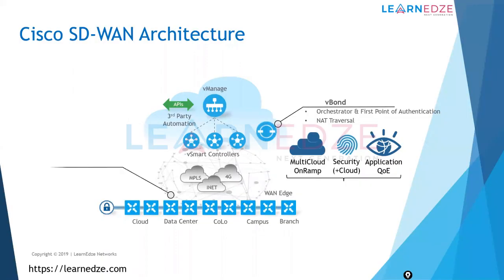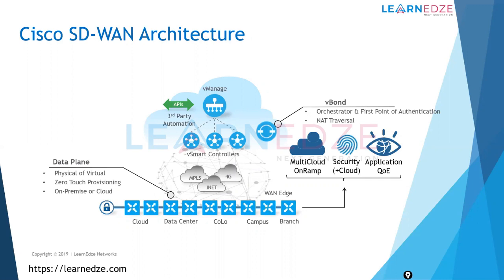Okay, so as we discussed, this is the data plane device. This data plane device is either physical or virtual. There is a typo there, so just ignore that typo. Either it will be a physical device or a virtual device. The virtual device can be installed either on ESXi or a KVM platform, or it can also be installed in your public cloud environments like AWS, Azure, and GCP is on the way. And all these devices are capable of zero touch provisioning.